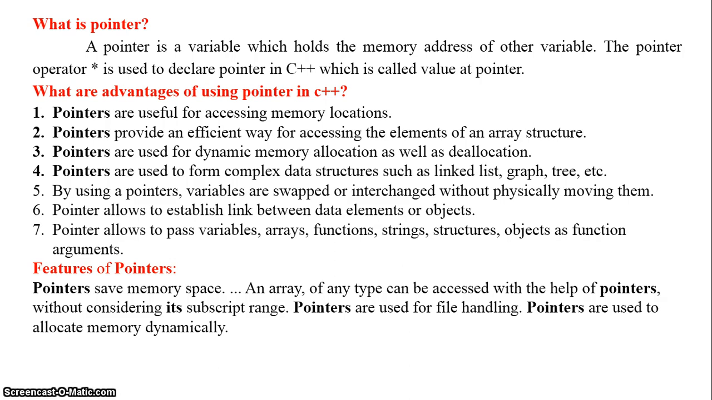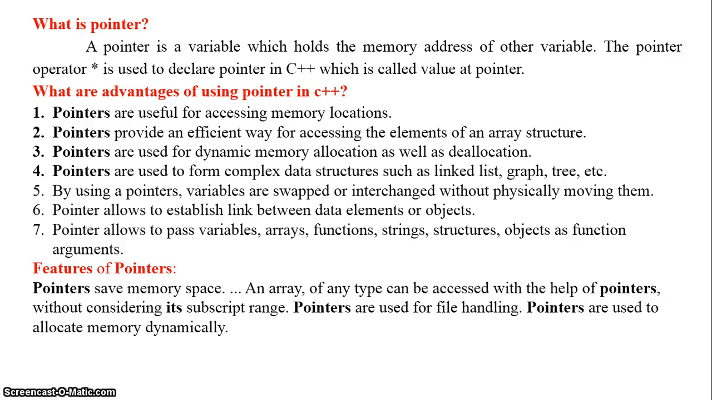When you use a pointer, it gives advantages. Pointers are useful for accessing memory locations, that is, a pointer variable shows the memory location of another variable. Pointers provide an efficient way of accessing the elements of an array, that is, array elements are accessed easily by a pointer, starting from the 0th element of the array.